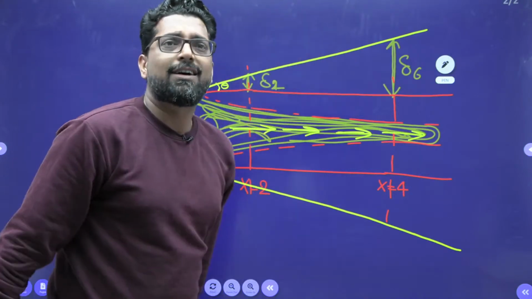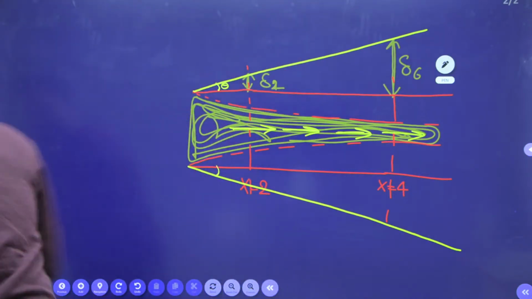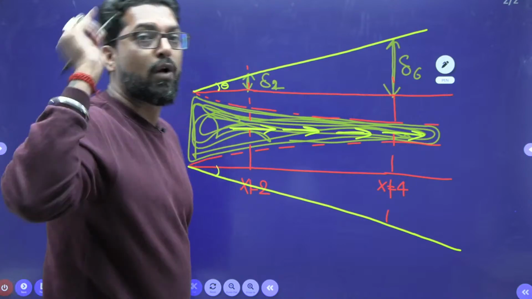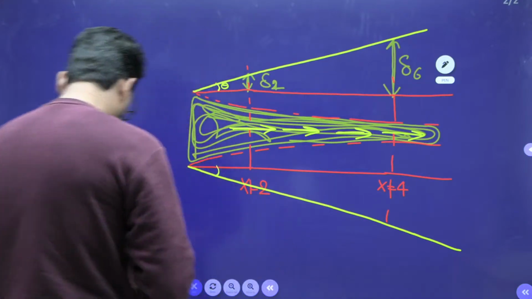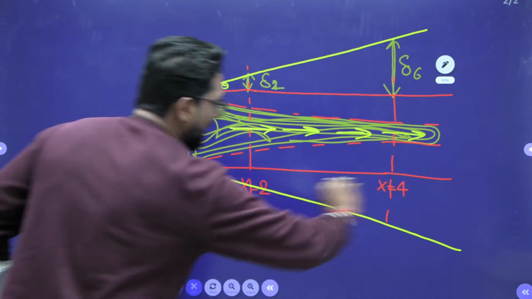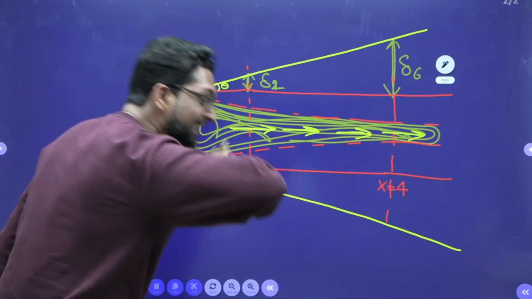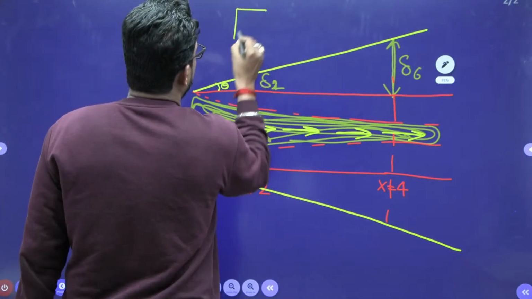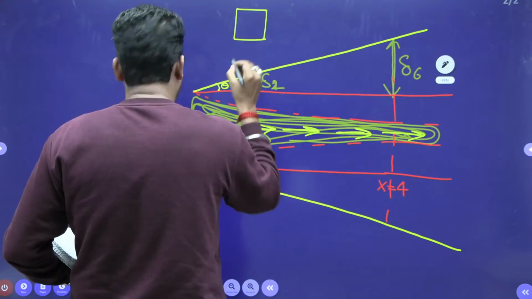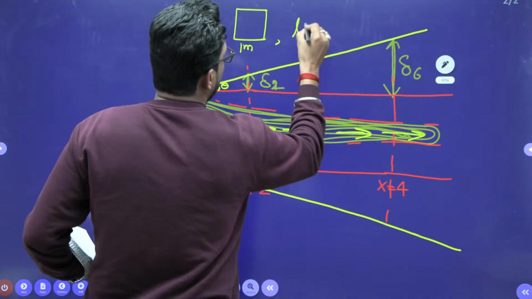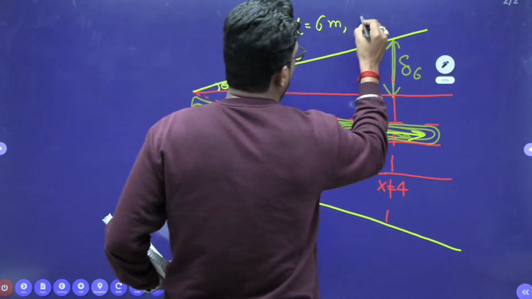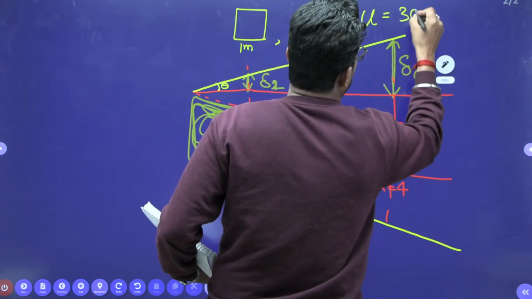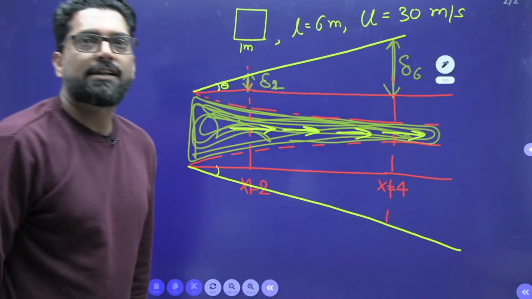So how to find delta at 2? The cross section is rectangular, 1 meter cross 1 meter, and the total length is 6 meter. The velocity which is entering is uniform, 30 meter per second. All of this is given. Cross section is 1 into 1 meter, length is 6 meter, and the uniform velocity is 30 meter per second.